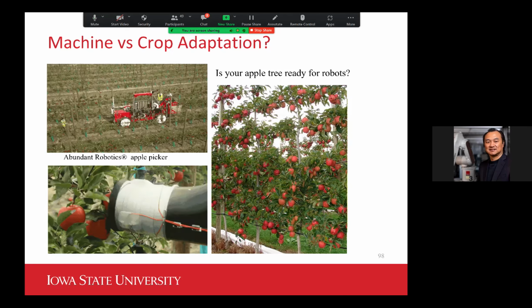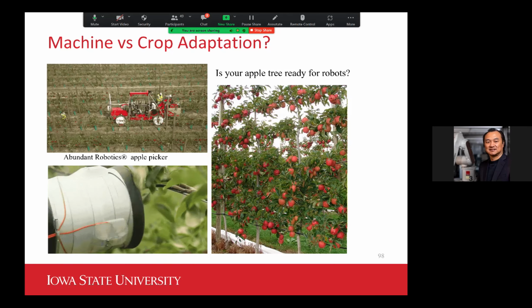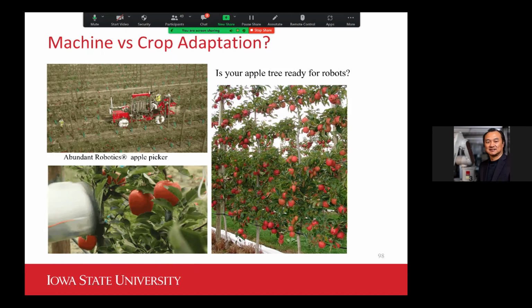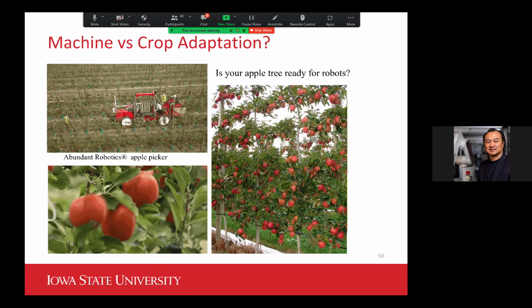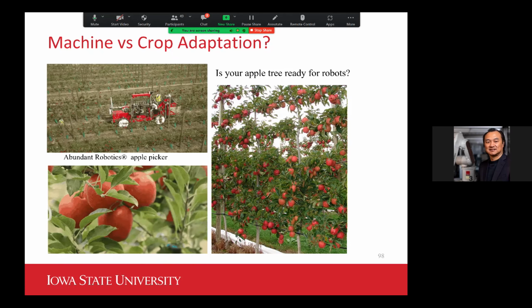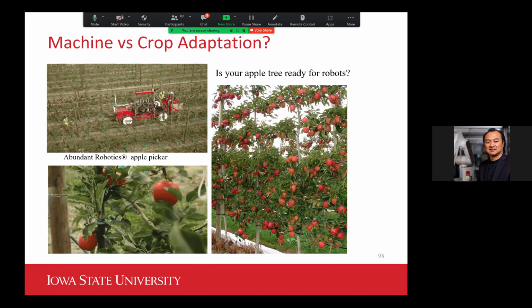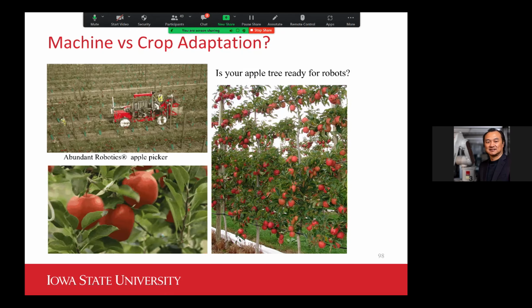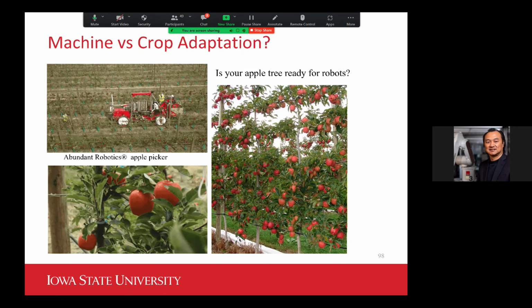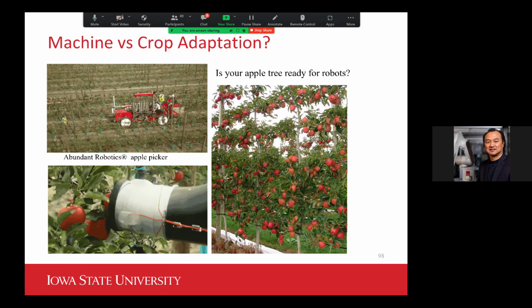And so this robot works really well for this type of growing structure. We call it a 2D trainer. You basically train the apple trees to grow into a kind of two-dimensional plane. Then that would expose the fruits very well to the robot, and in turn really facilitate the automation and the throughput of the robot.